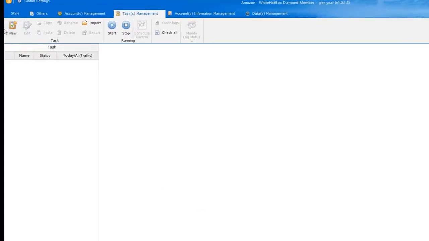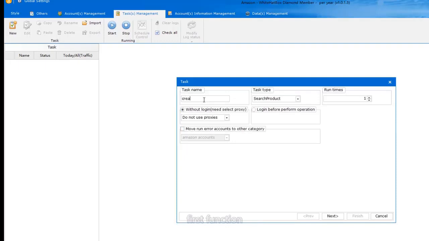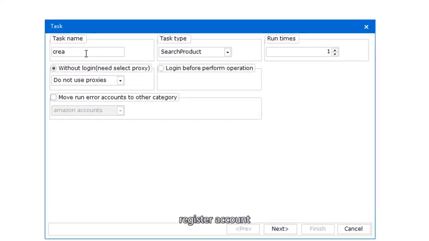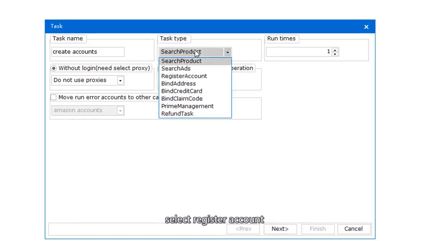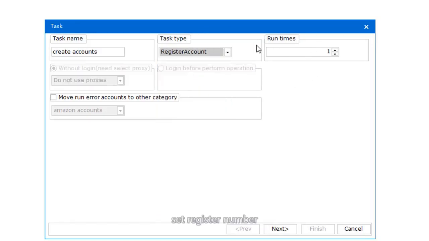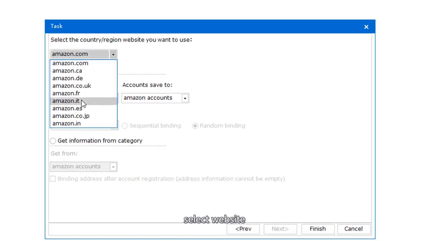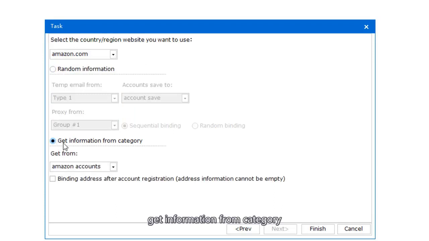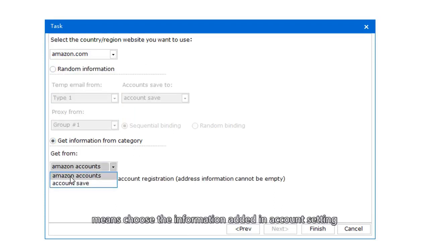Second part. Task management. First function, register account. Input a random task name. Select register account. Set the register number. Select the website. Get information from category, which means choose the information added in account setting.